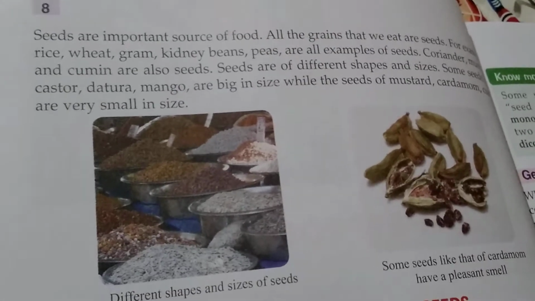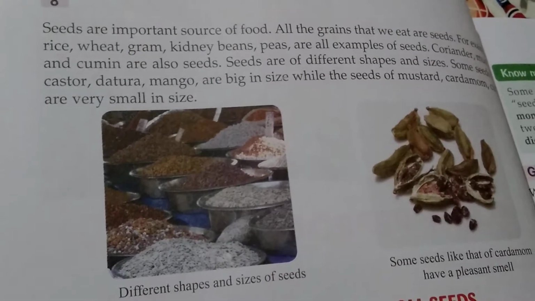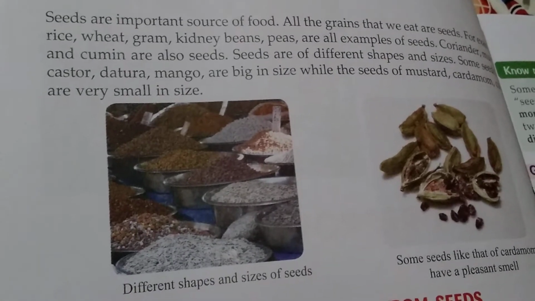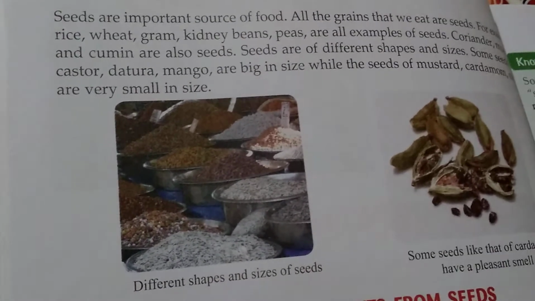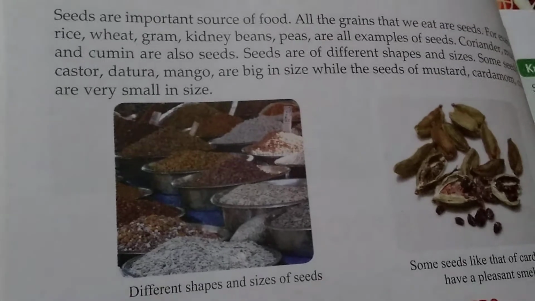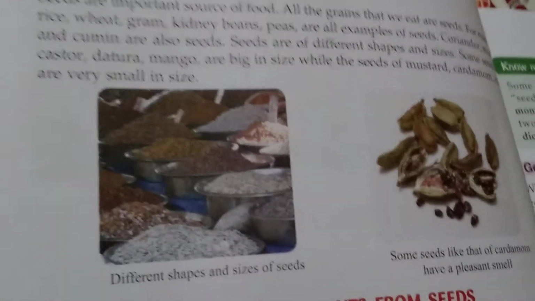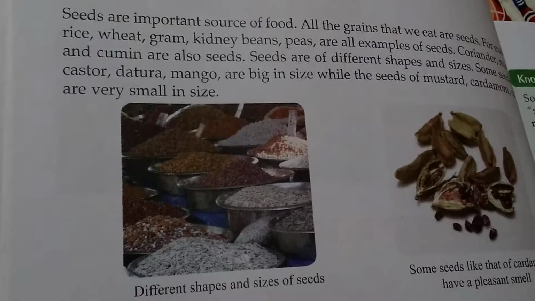Seeds are an important source of food. All the grains that we eat are seeds. For example, rice, wheat, gram, kidney beans and peas are all examples of seeds. Coriander, mustard and cumin are also seeds. And all these seeds we can find in our kitchen.